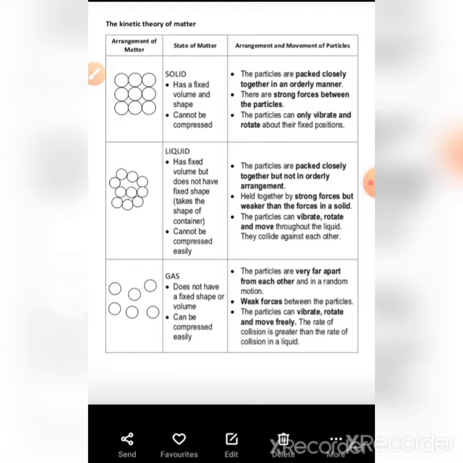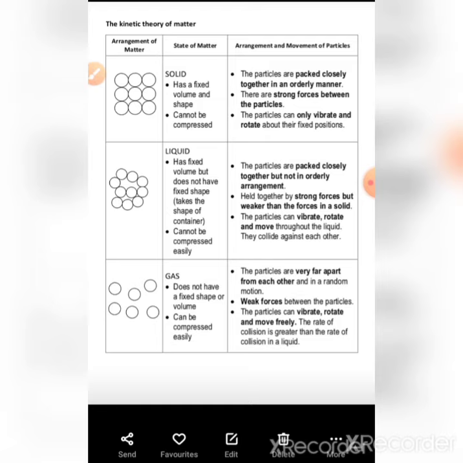If you increase the temperature, then the molecules present at the bottom come to the top of the water. They can move here and there in a zigzag motion. They collide against each other, and when they collide, they change their kinetic energy.